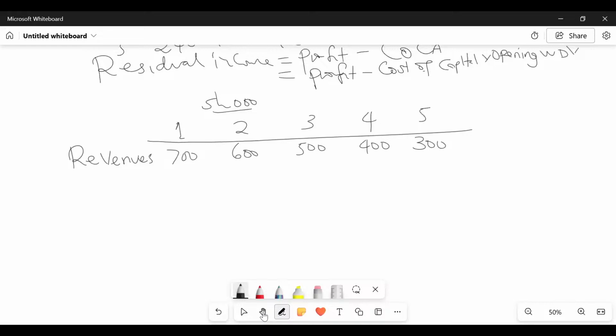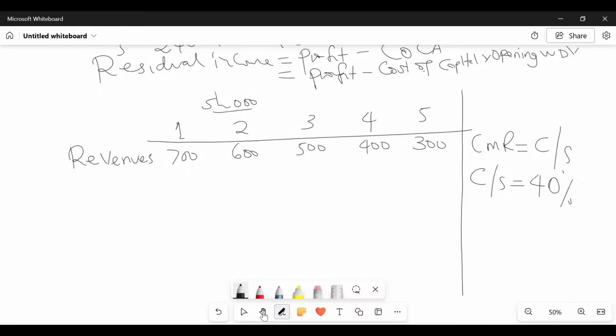They have given me contribution margin ratio, the average contribution to sales. I told you this thing called CMR, contribution margin ratio, is the same as the CS ratio, contribution to sales ratio. They have said it is 40%.